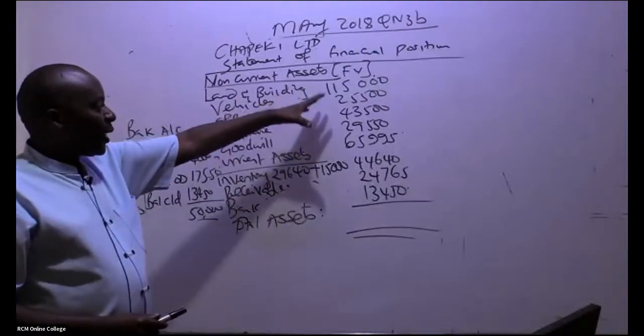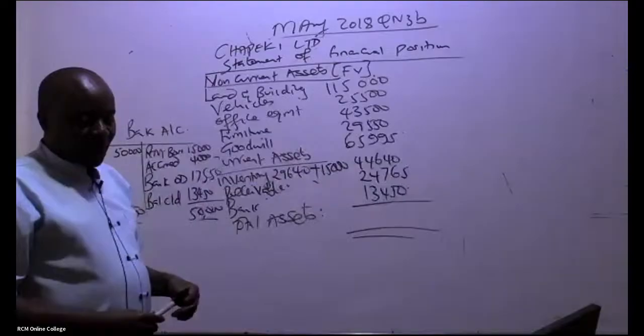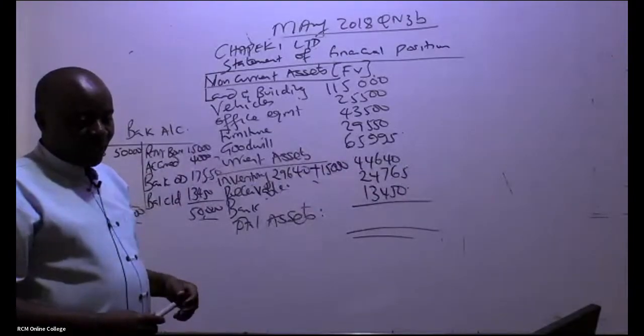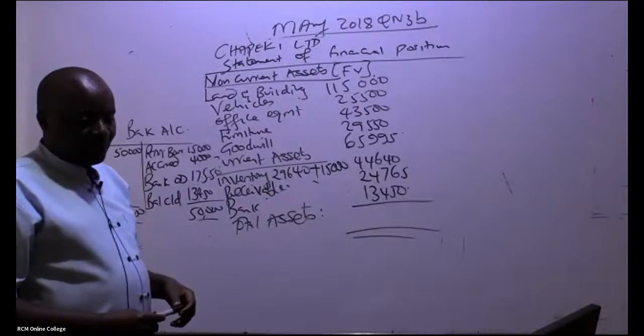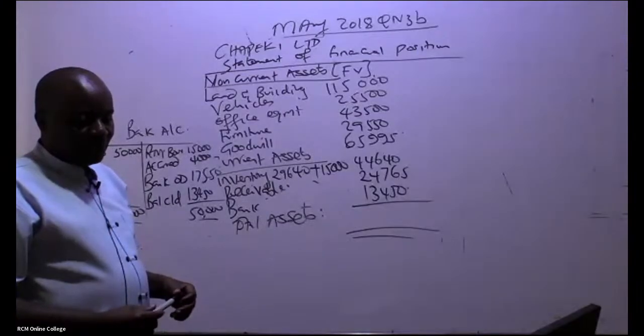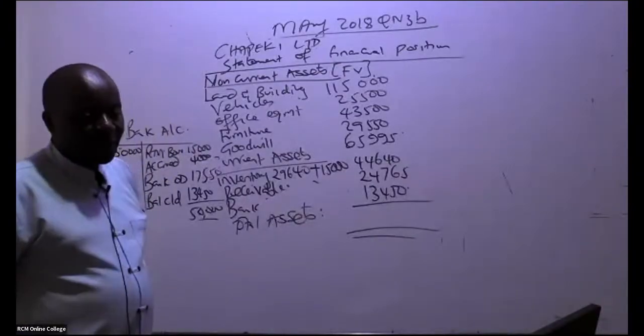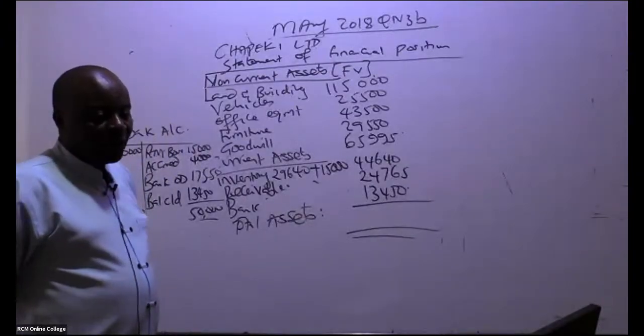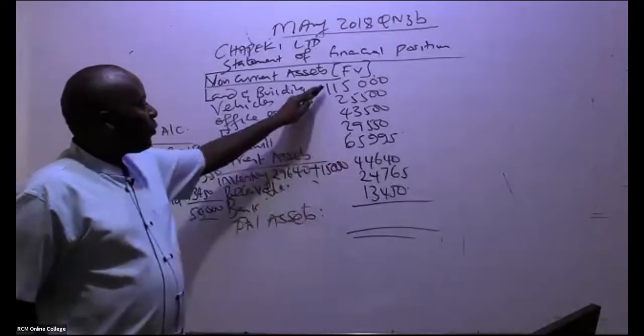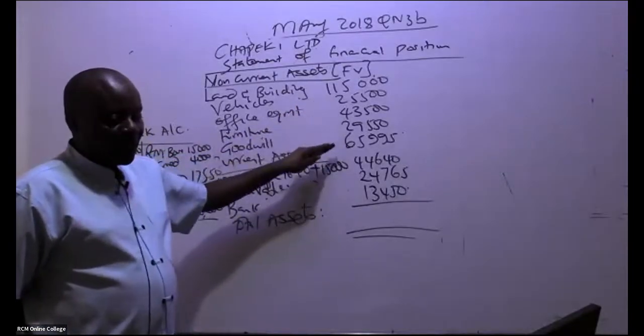You're adding up everything from here, vehicles, everything. I hear 2,881,70. Can somebody else confirm that figure?